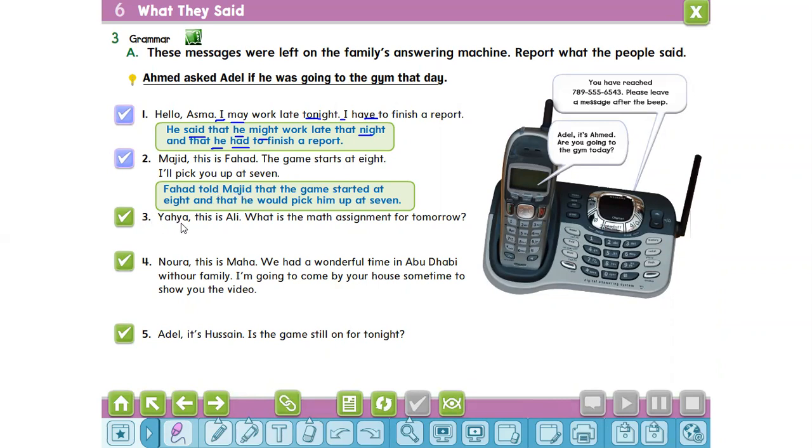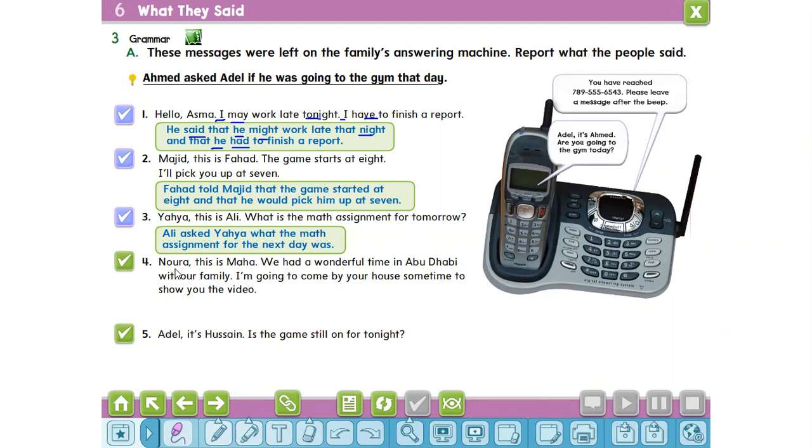Number 3, Yahya. "This is Ali. What is the math assignment for tomorrow?" This is a question, so we use the reporting verb asked. Ali asked Yahya what the math assignment for the next day was. We change tomorrow into the next day and is into was.